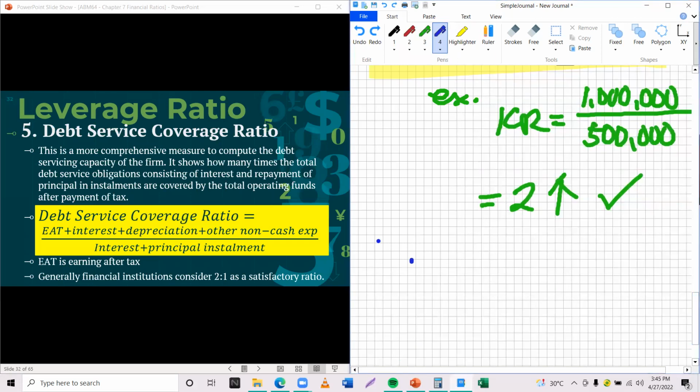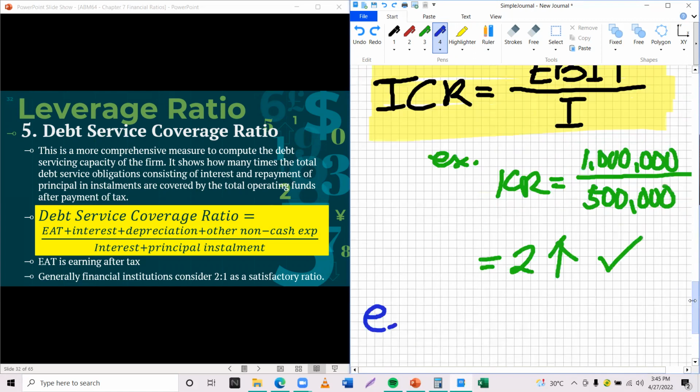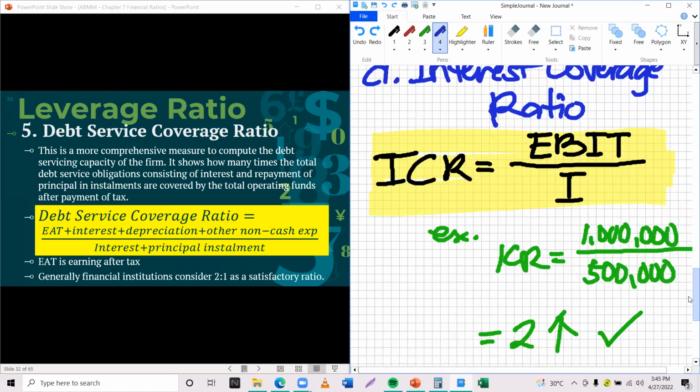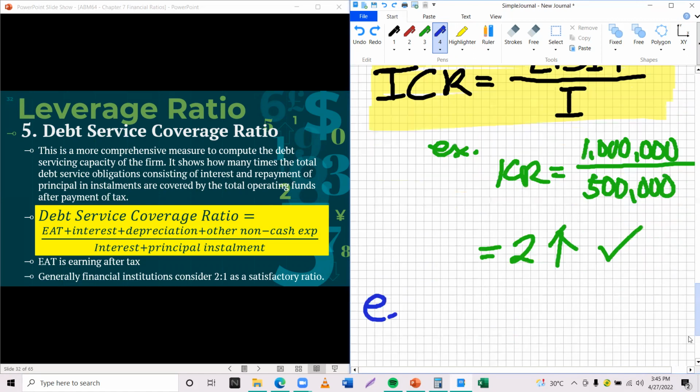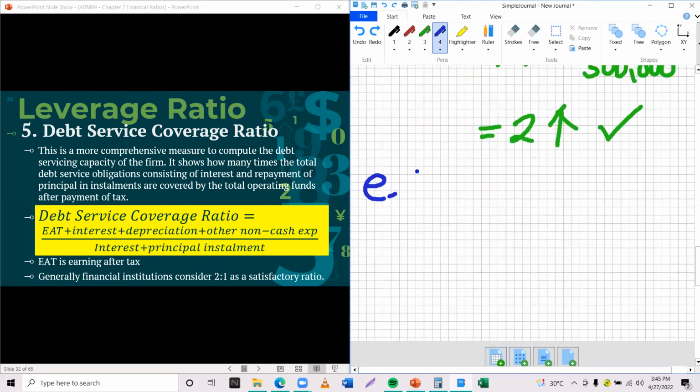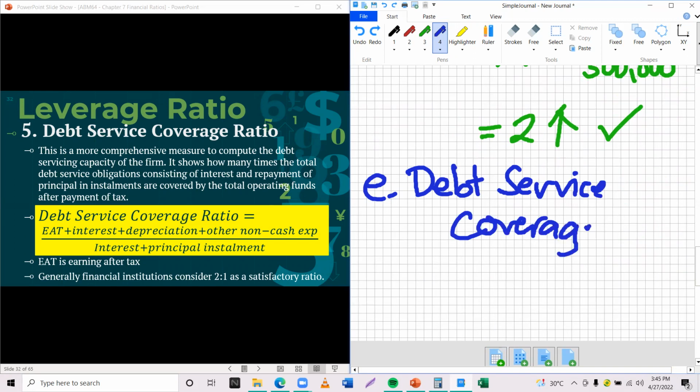Okay, the last type of leverage ratio. So this is letter E. Am I correct? A, B, C, D, E. Okay, so let's continue. So this would be debt service coverage ratio. So let's have its formula first.